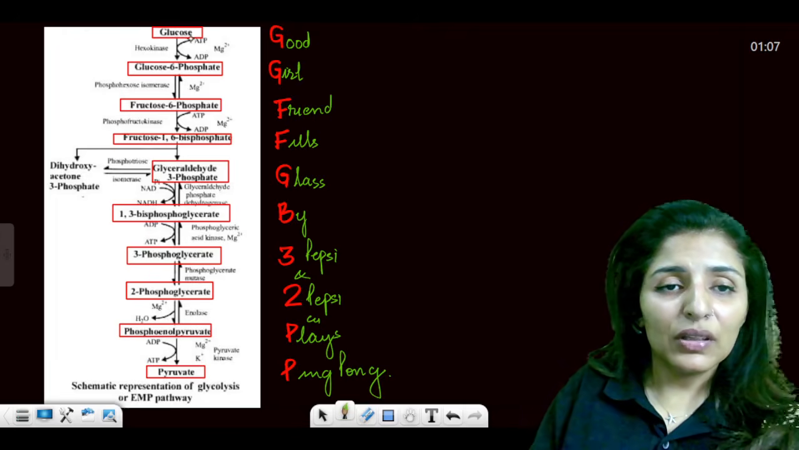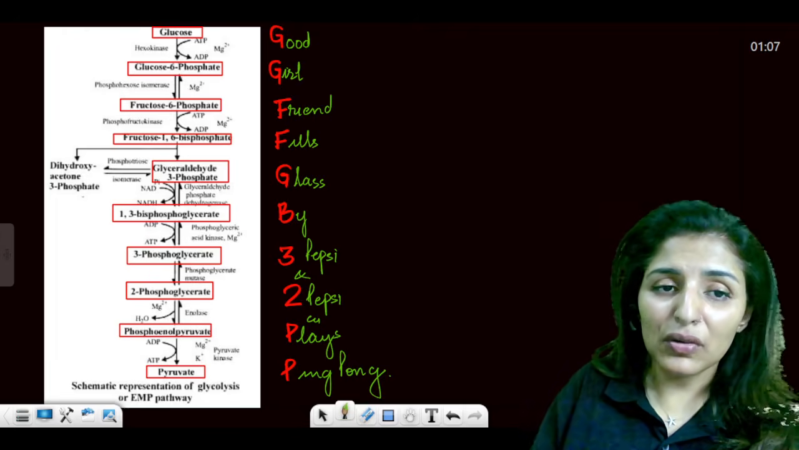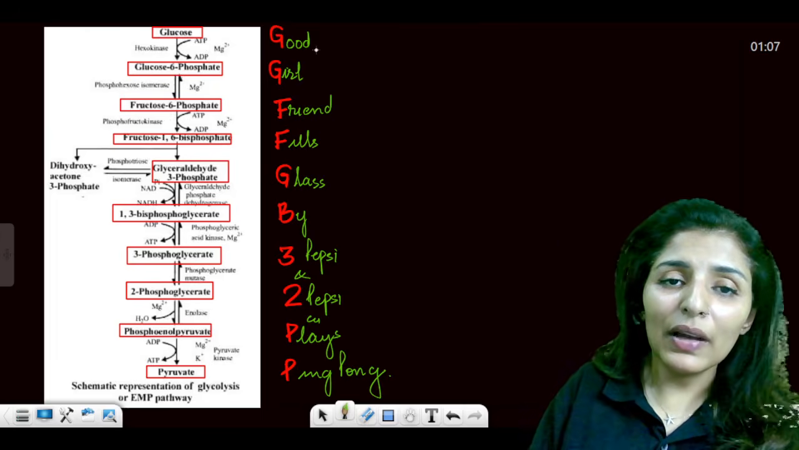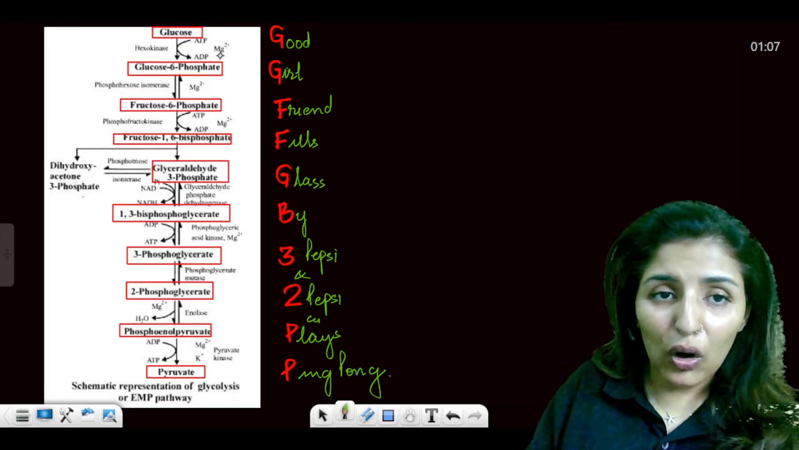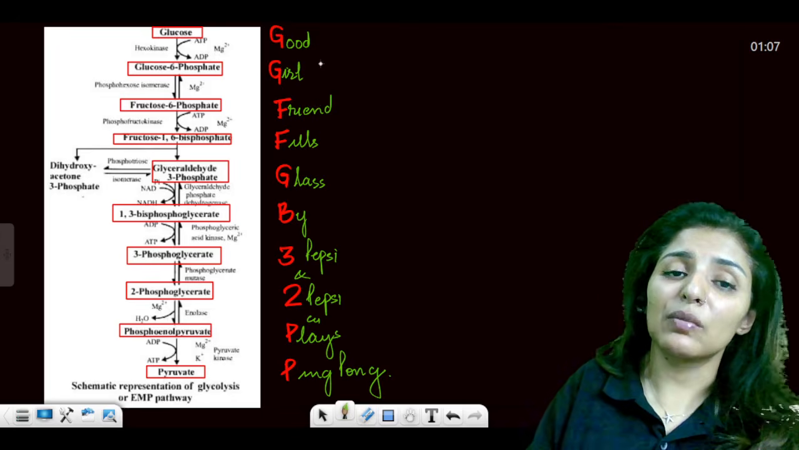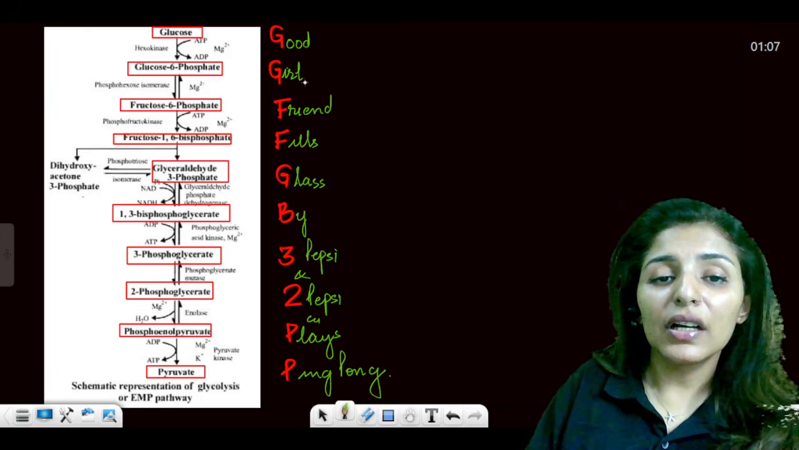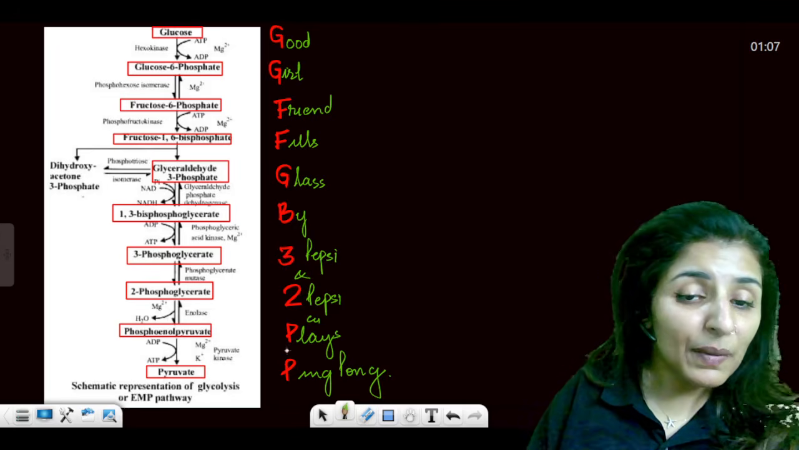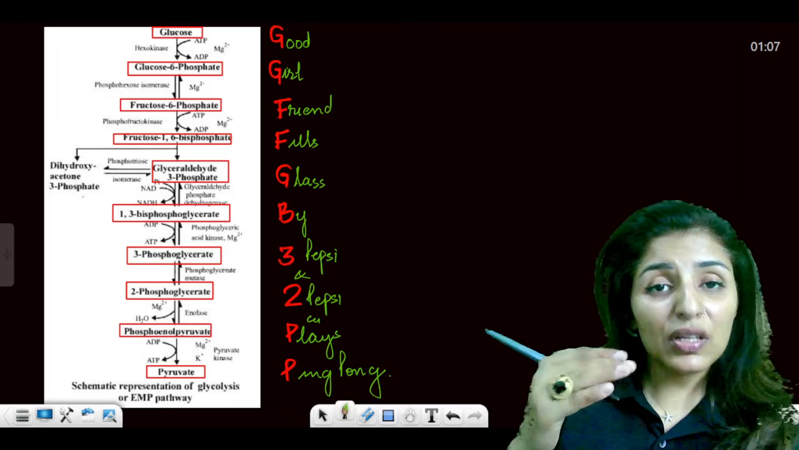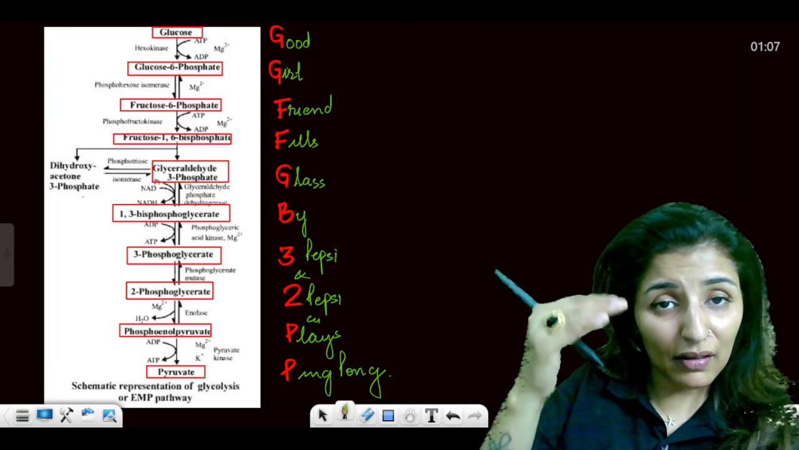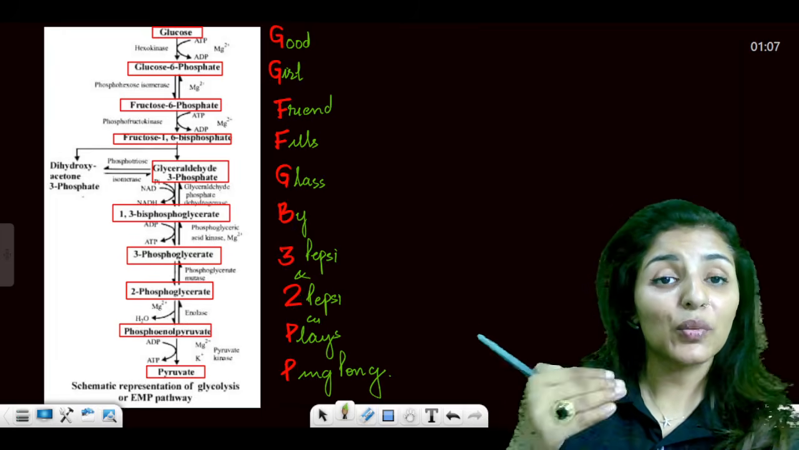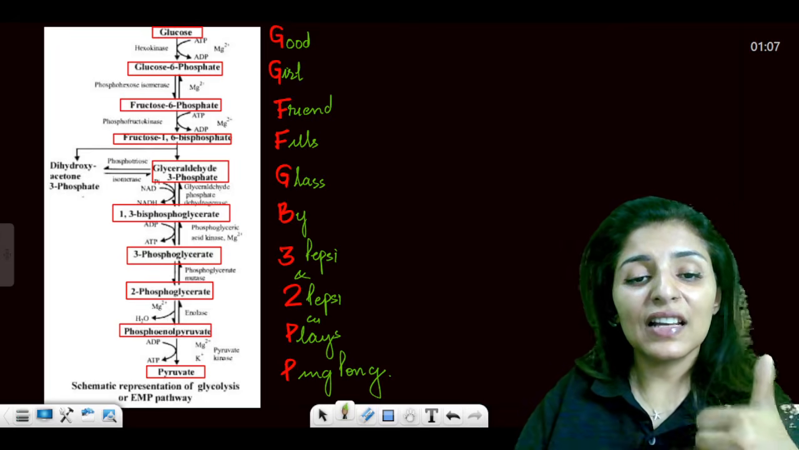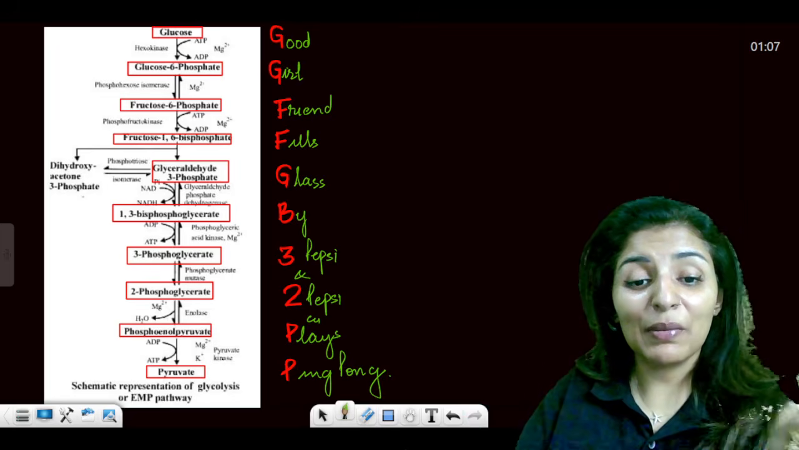So we know glucose, glucose 6 phosphate, fructose, and so on, ending to pyruvate. This is a 10-step process. Now we will learn the order of the products with the help of this mnemonic. So mnemonic is good girlfriend fills glass by 3 Pepsi and 2 Pepsi and plays ping pong. So this will help you to remind yourself which product will come after the other. So remember again, good girlfriend fills glass by 3 peg and 2 peg and plays ping pong.